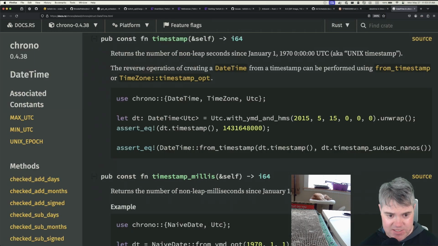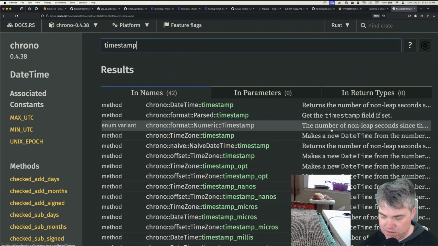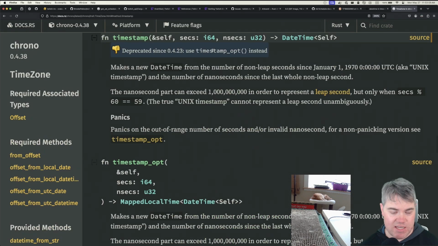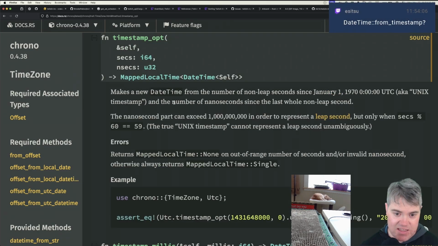I mean, so I can get a timestamp from this. Okay, so returns the number, let's see. I don't know if I want to use timestamp opt instead. Makes a new date time from the number of non-leap seconds since January 1st, okay, and the number of nanoseconds since the last whole leap second.